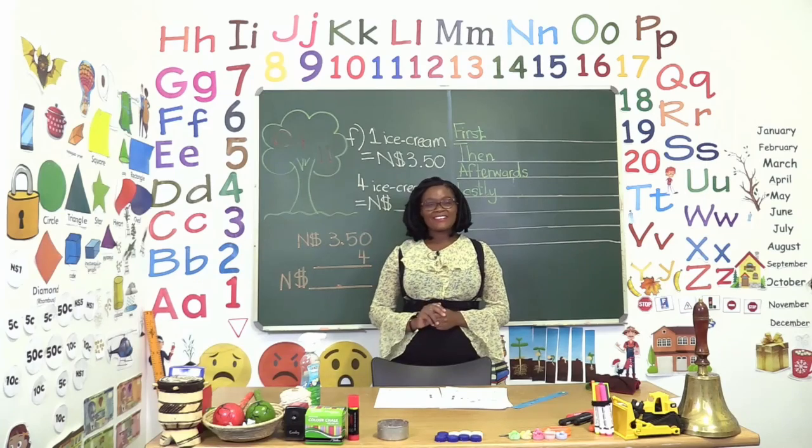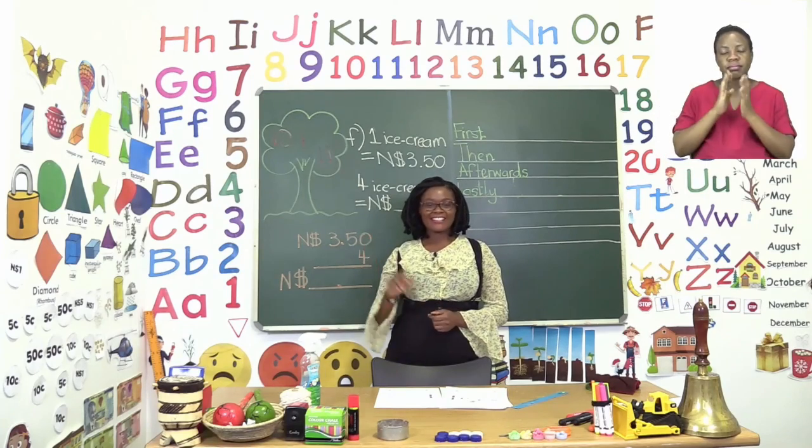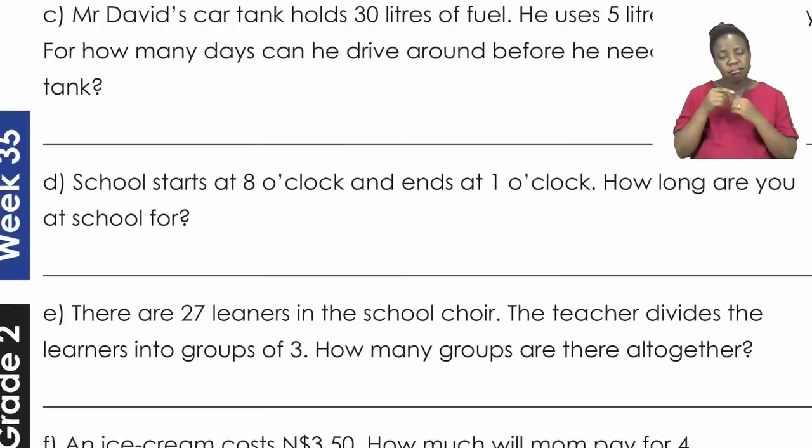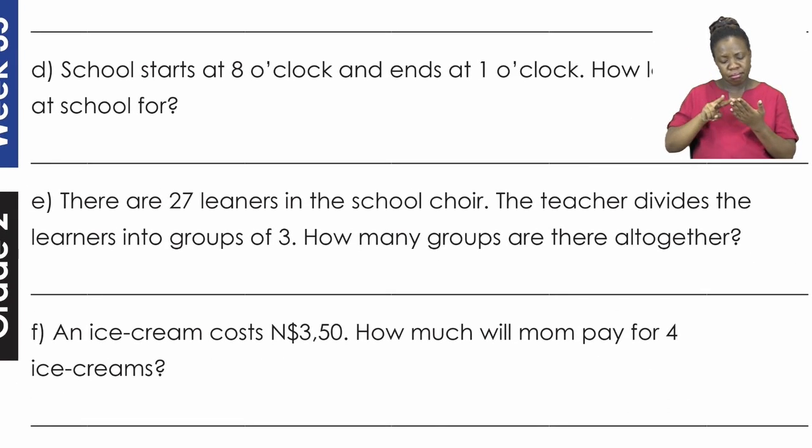For our lesson, boys and girls, let's all go to page 10. On page 10, we're going to be doing problem-solving sums. Now remember, problem-solving sums are important for us to read carefully. With each problem-solving sum, we need to make sure that we read it twice and understand it before we start answering. Today we're going to do F together. Let's read it 2 times.